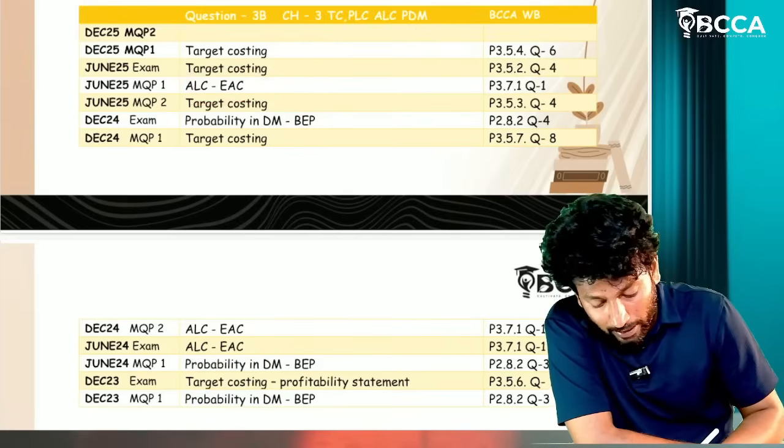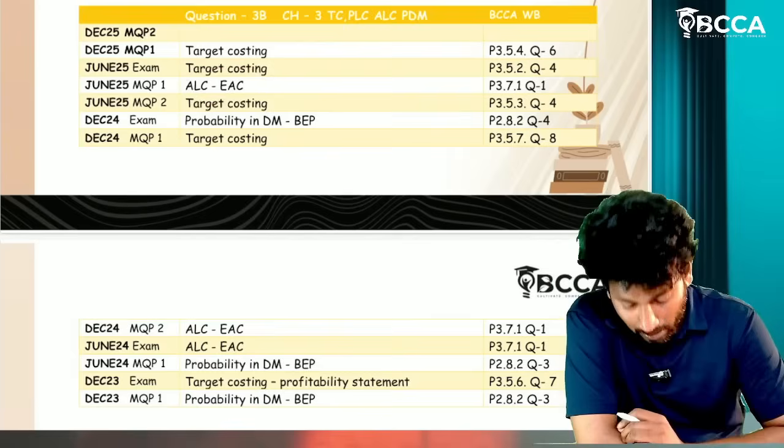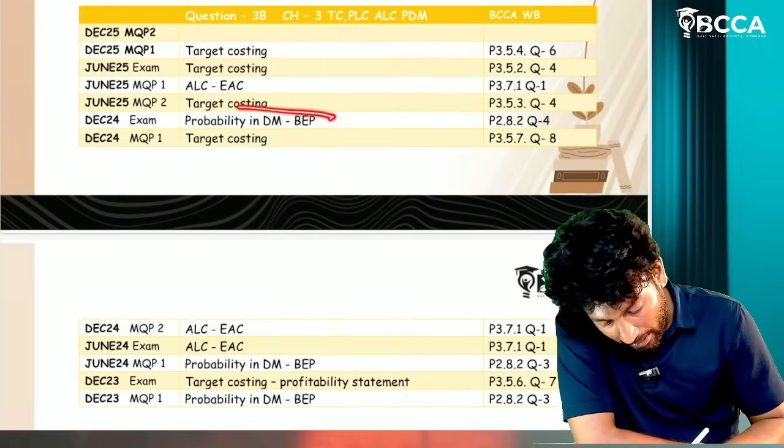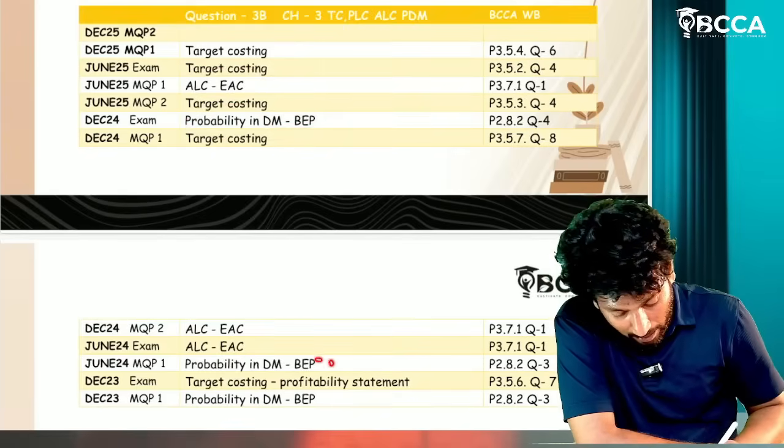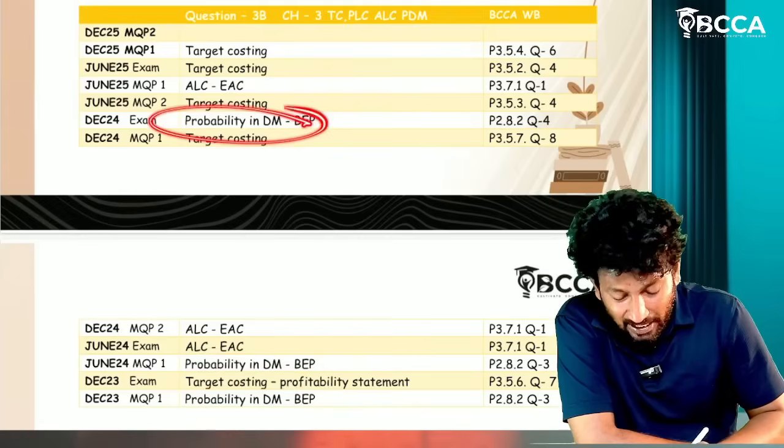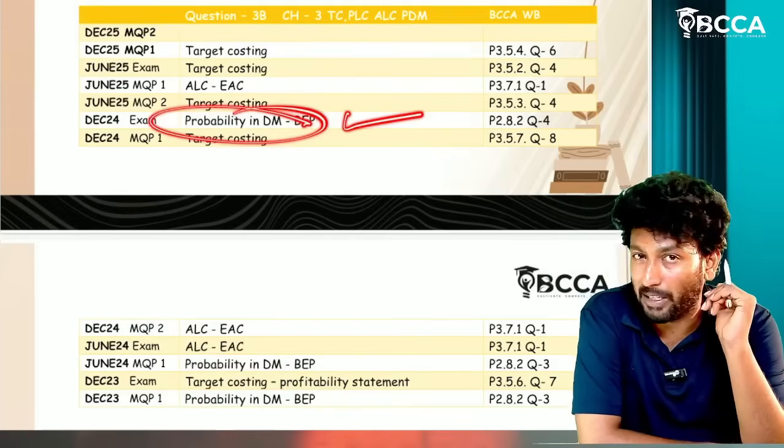Okay, so the equated annual cost question was asked. Okay, next one, probability in decision making, break even point analysis. That question was given for only a single model, and three times that was being asked.